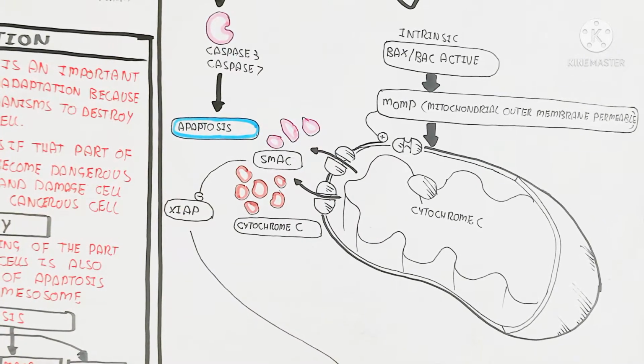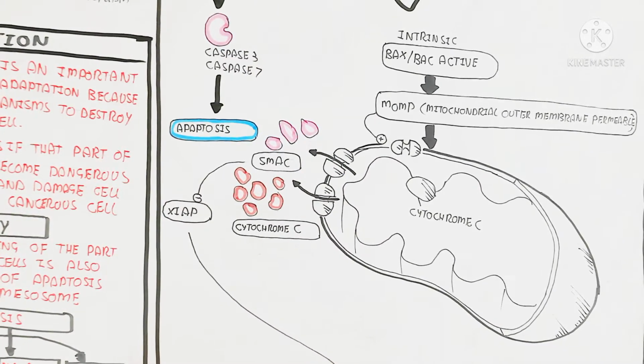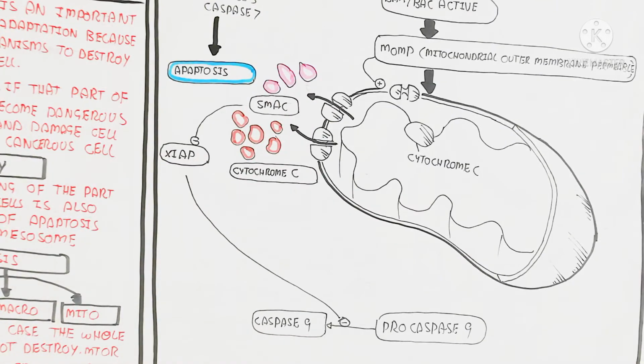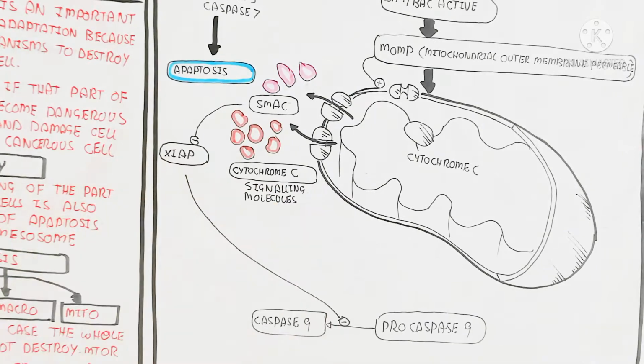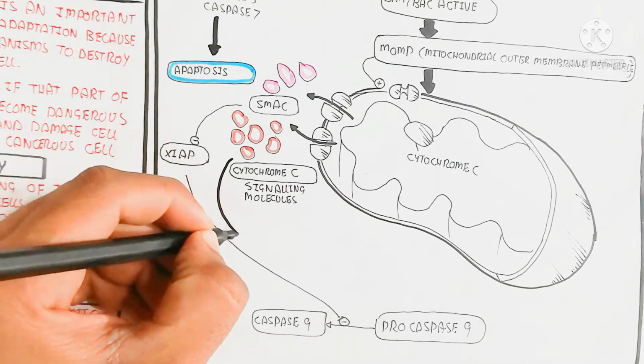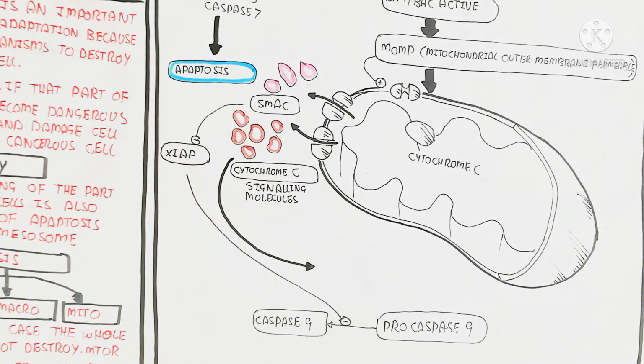SMAC will inhibit XIAP, which otherwise inhibits procaspase 9 from converting to caspase 9.